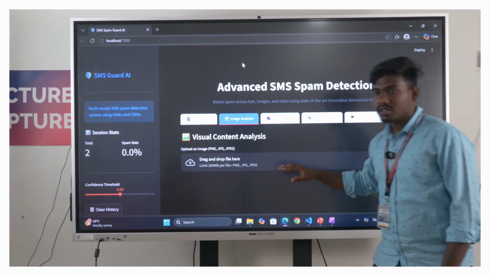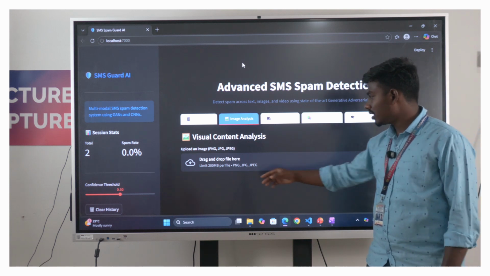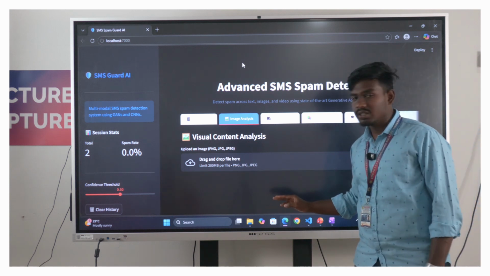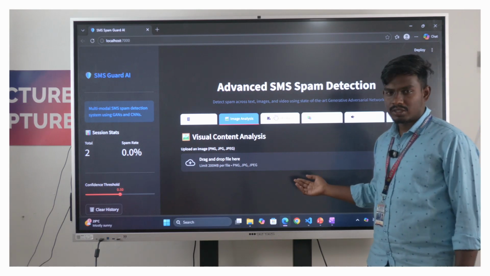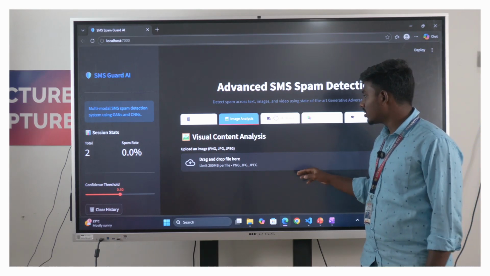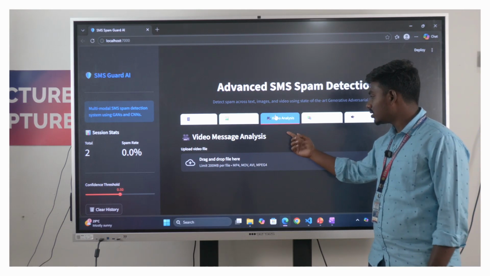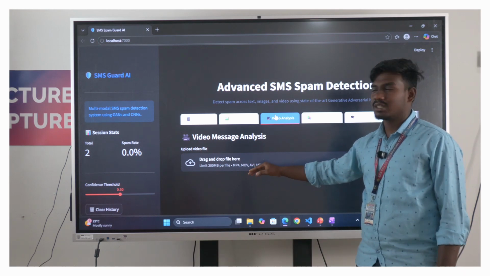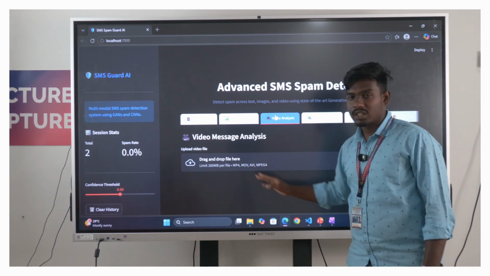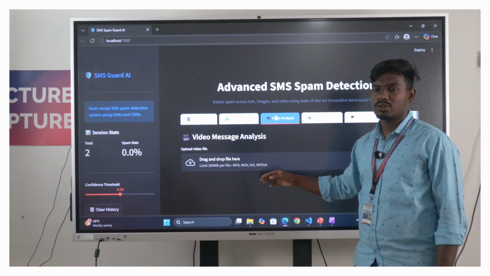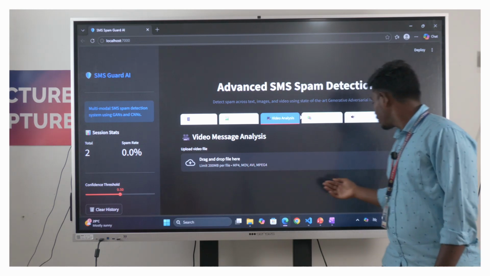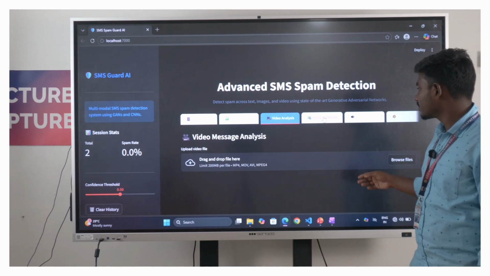Image-based: this is our architecture for the image-based analysis. We can upload up to 200 MB per file, and we can analyze the image. Same process for the video analysis, but the video data limit is also 200 MB. It takes 10 to 20 seconds for the video to prove whether it is spam or not.